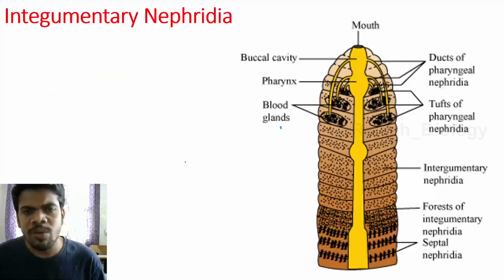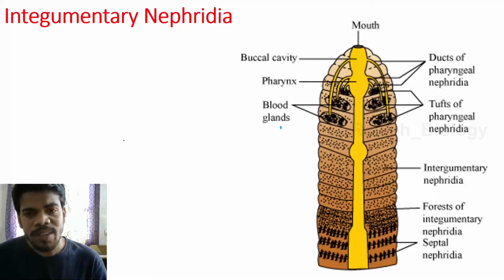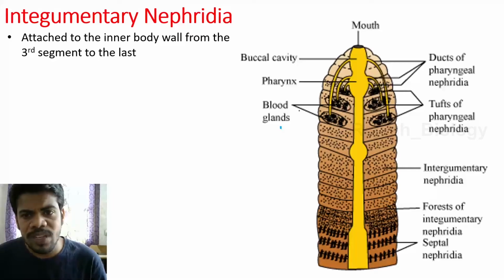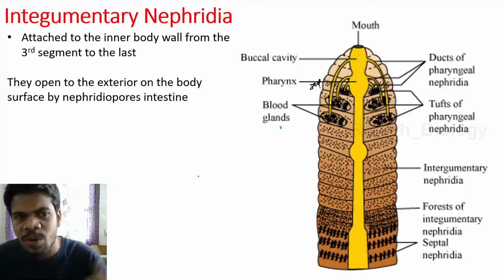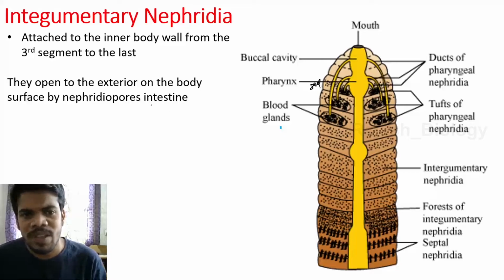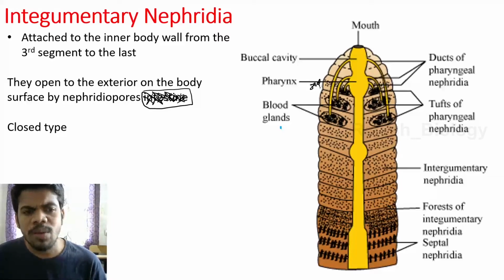Next, come to the integumentary nephridia. Integument means skin. They attach to the skin of the body wall of the earthworm, and they open out. They are present from the third segment to the last. Each and every segment has integumentary nephridia, and they open to the exterior on the body surface by nephridia pores. There is no intestine actually, it is wrongly typed. They open out, and they don't have any nephrostome, so they are closed type.